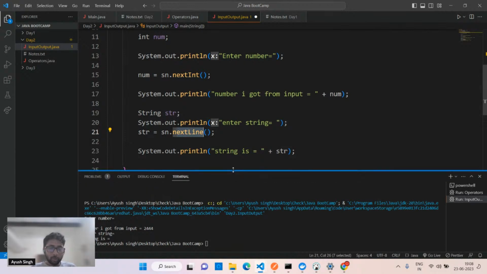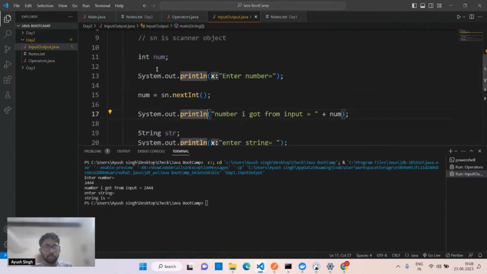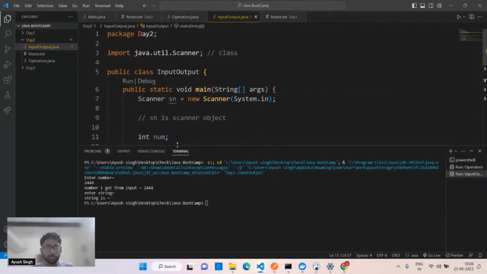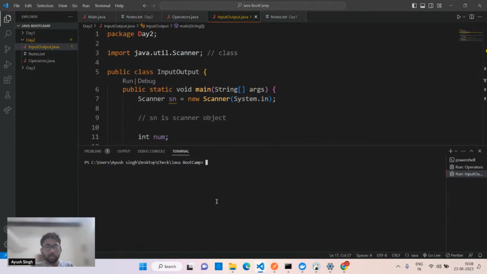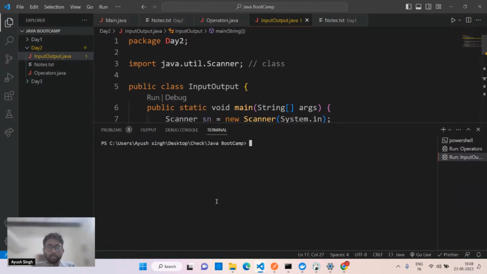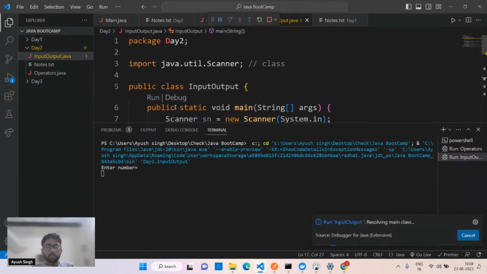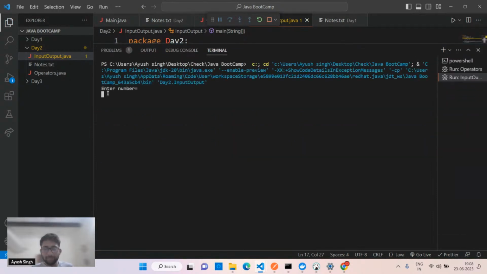Output not visible properly. Okay, I'll run this again, don't worry. Let me increase the font size and run the code. See, it should be visible now. We are simply taking the number. I'm just typing the number.